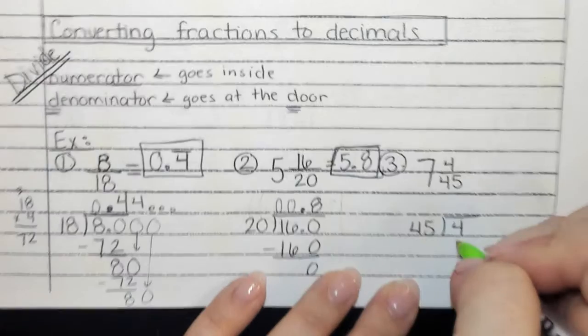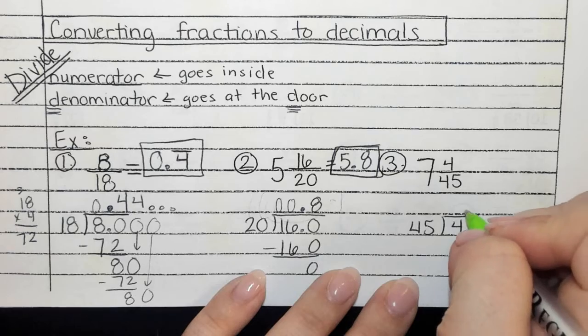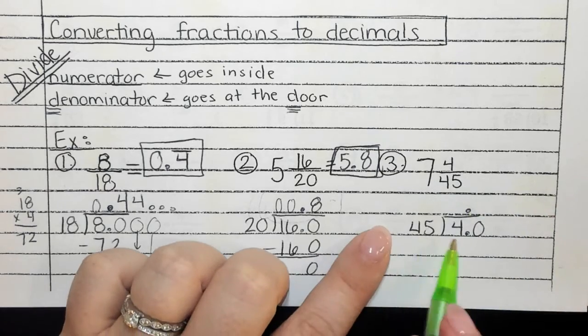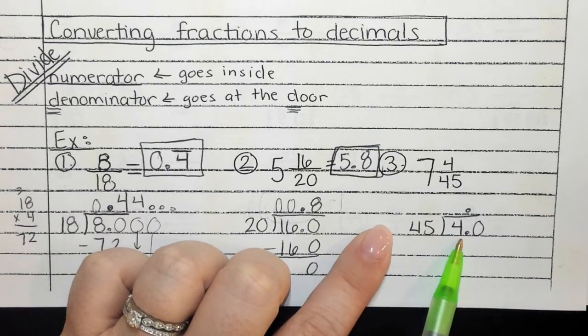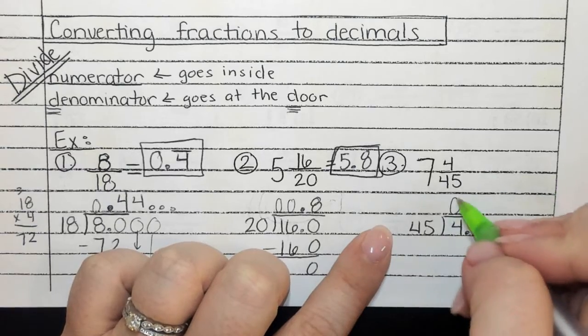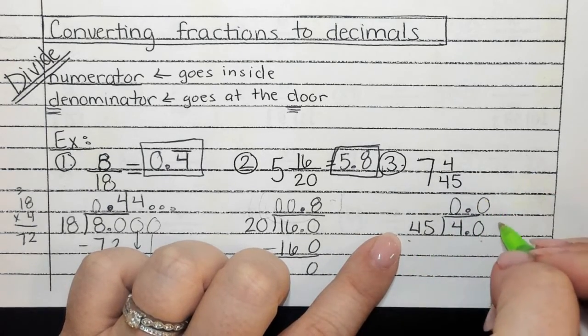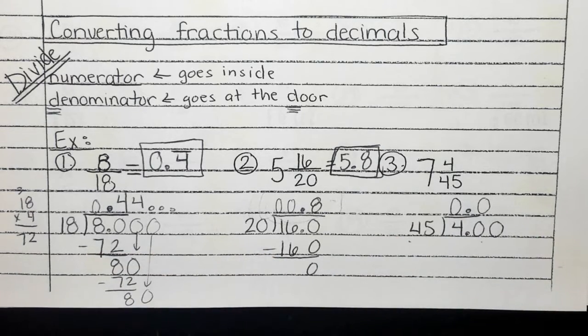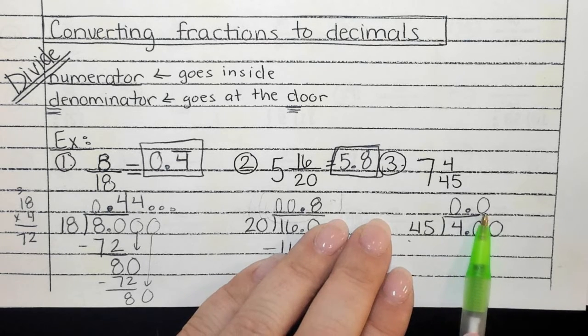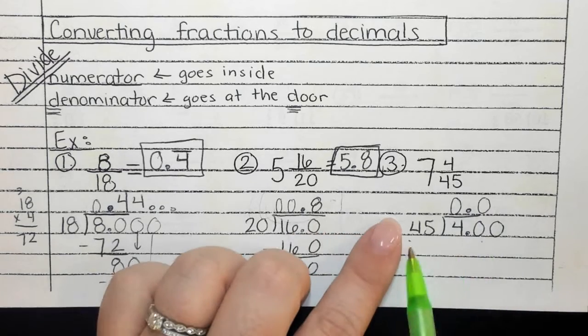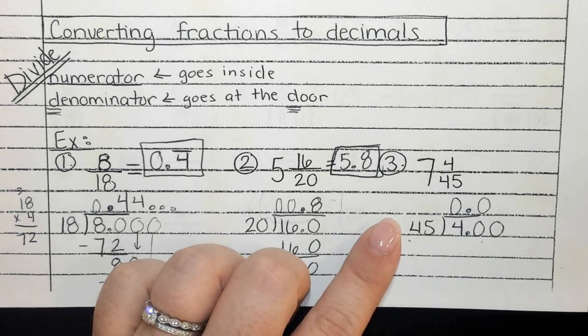So we're going to go ahead and add our decimal and a 0. Make sure we raise it to the root. How many times will 45 go into 4? 0. How many times will 45 go into 40? 0. And now you can add a 0. Guys, you have to have those zeros on top. Maybe not the first one, but definitely the second one, because it is after the decimal. We have to have that 0 right there.